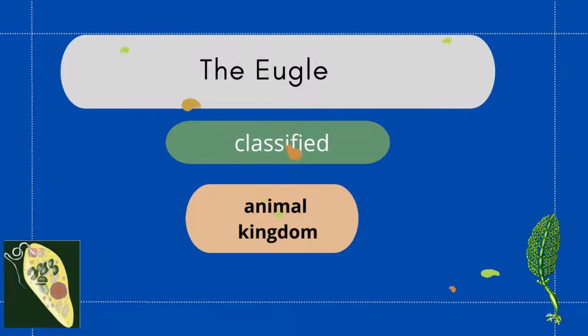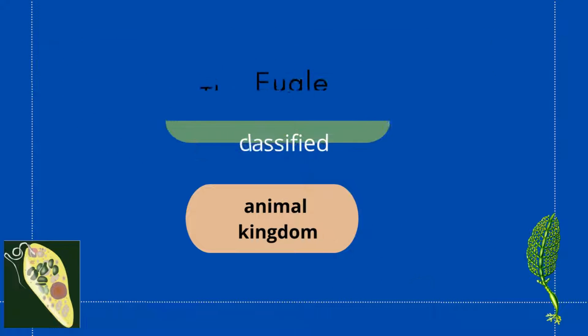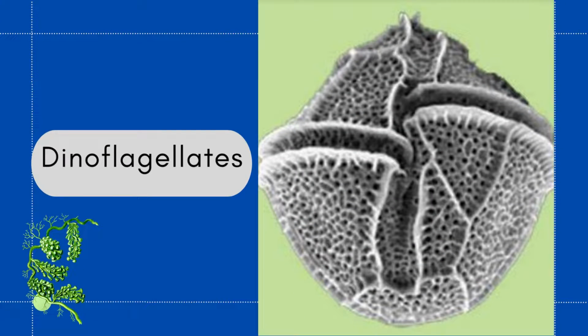Then why we can place it in animal kingdom? However, some photosynthetic euglenoids lose their chlorophyll when grown in dark, and obtain their nutrients heterotrophically by ingesting organic matter. So we can place them in animal kingdom. And if we see the molecular data, we can place it with zooflagellates.